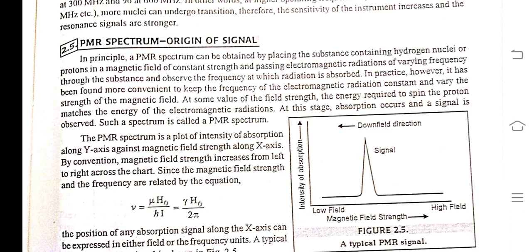In practice, however, it has been found more convenient to keep the frequency of the electromagnetic radiation constant and vary the strength of the magnetic field. At some value of field strength, the energy required to flip the proton matches the energy of the electromagnetic radiation. At this stage, absorption occurs and a signal is observed.